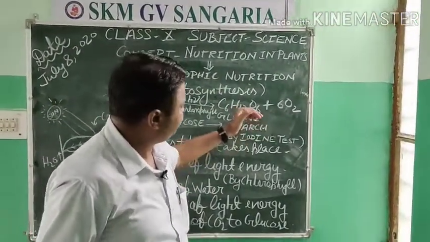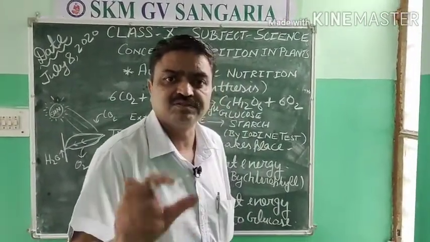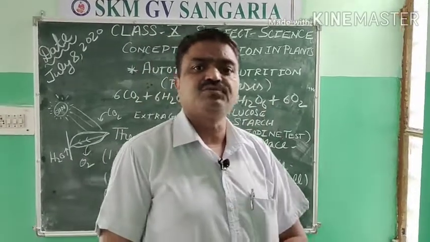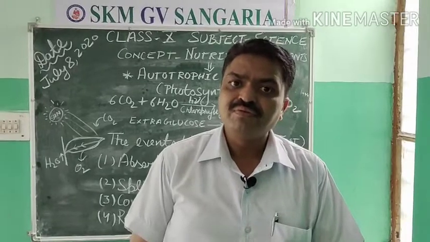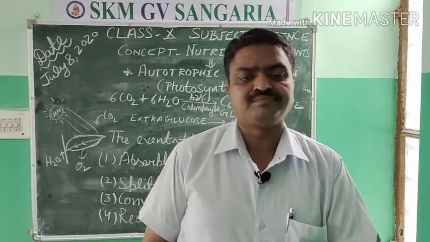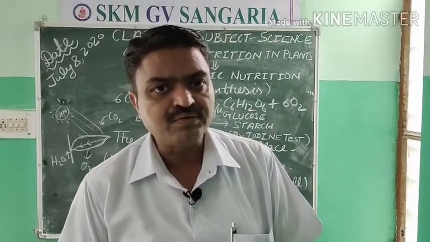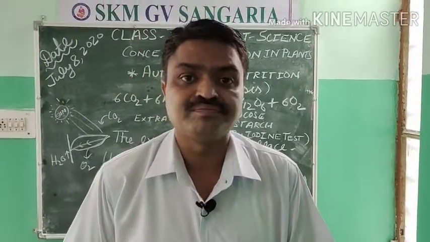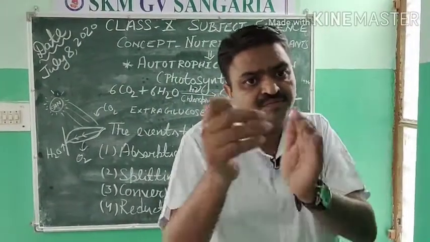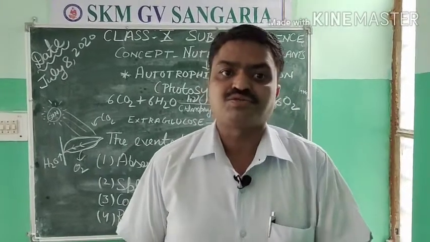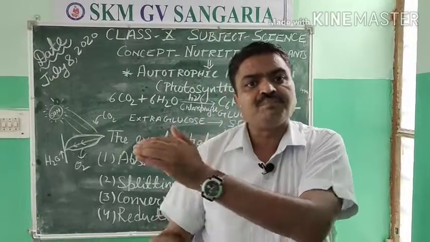Now the food that is prepared by the plants as glucose, that food is utilized by the plant. Student, and the food that is not utilized is converted into starch. And that converted food in the form of starch is stored in the vacuoles of the cell of the plant.